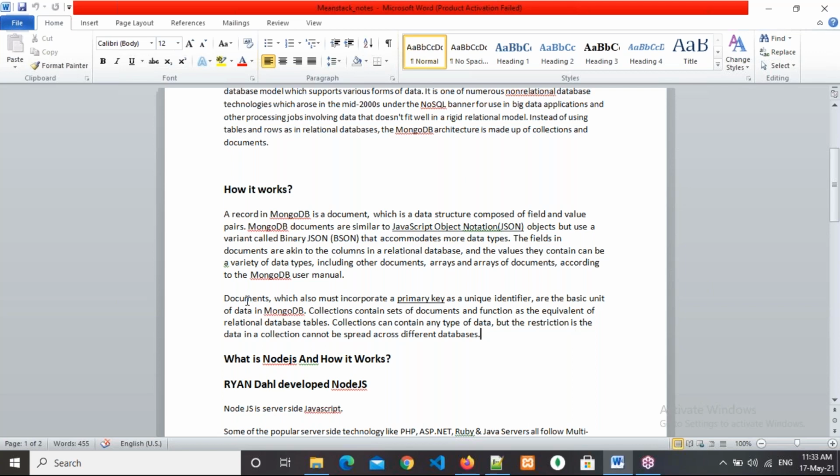And if you observe here, documents must incorporate a primary key. So what is a primary key? Why do we need to use a primary key?